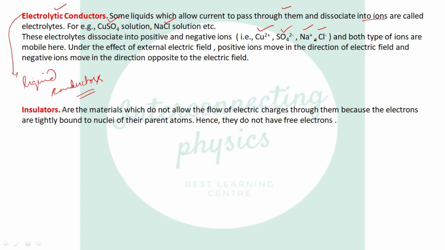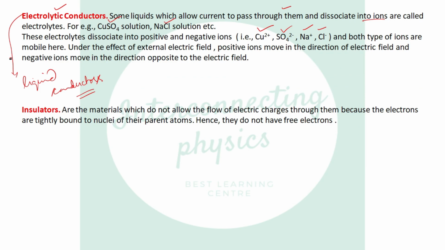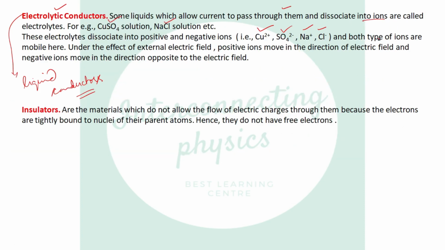And here, one difference from solid conductors is very important. In solid conductors, only electrons can move. Only electrons are mobile. But here, both types of ions, positive ions and negative ions, can move. Both are mobile here.